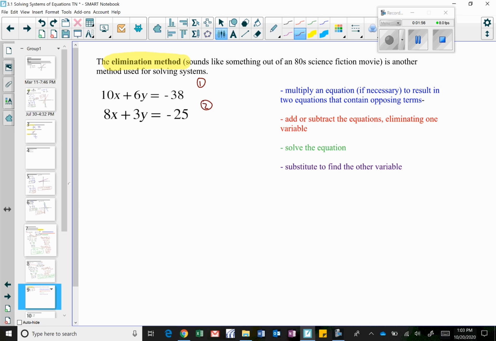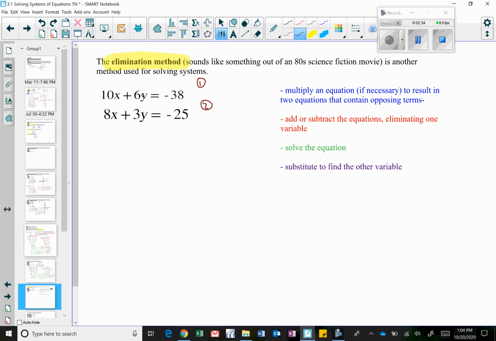I see that I have x terms in both of them and y terms, and I want to eliminate one of my variables. So I need the same number of x's in each of the equations, or I need the same number of y's in each equation. I have a 10x in the top and an 8x in the bottom, and I have a 6y in the top and a 3y in the bottom. Which variable would be easier for both equations to have the same number of?